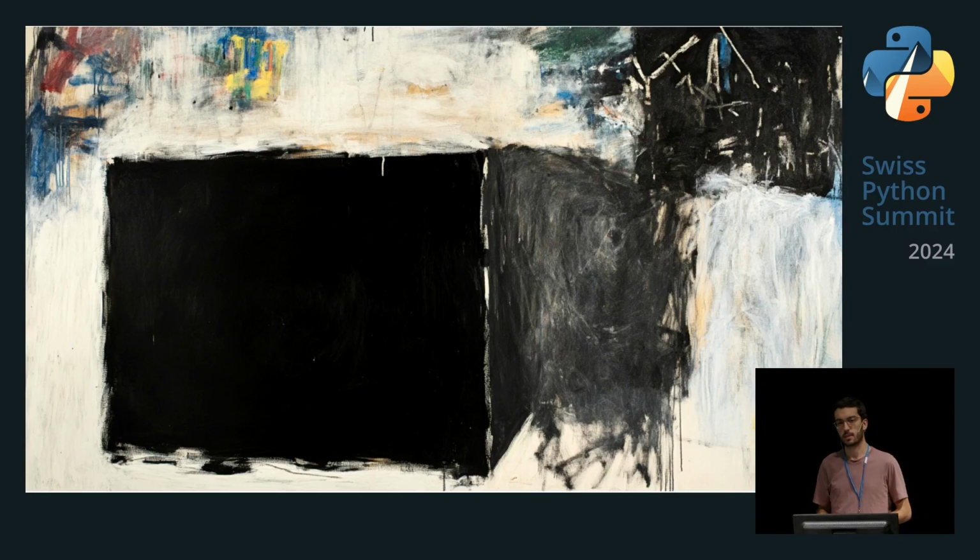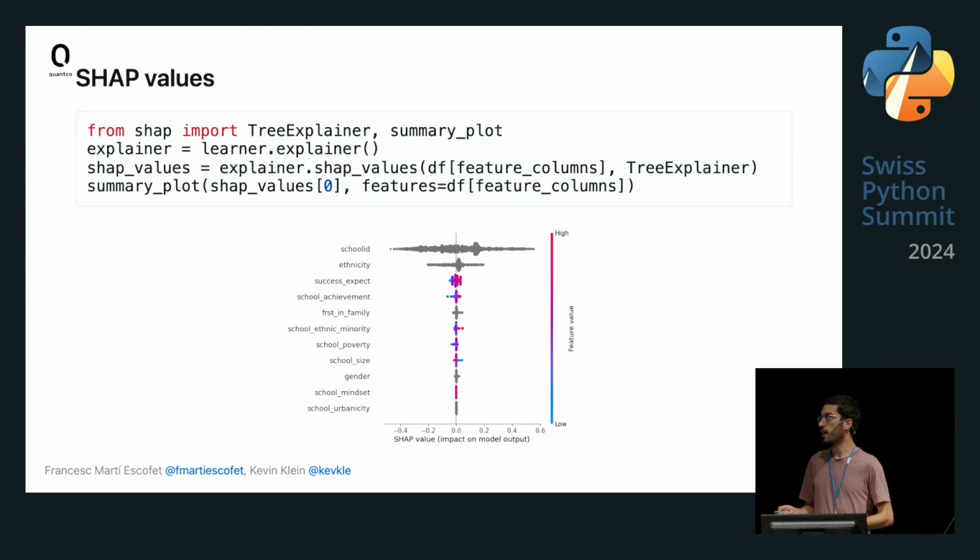Then, as was explained in the previous talk, some models are really treated just as a black box, and it's really hard to interpret them. There are some techniques to do that, such as LIME and SHAP, and we have some nice integrations with our library. For example, we can work with SHAP values, and with just 4 lines of code, which is really simple, we can generate SHAP values showing which features are the most important and the least important for our model. And we can really see that school ID, in our case, is a really important feature.